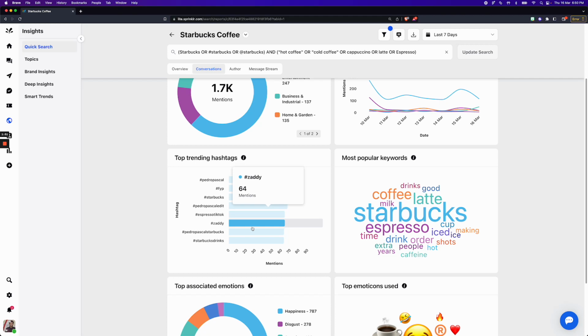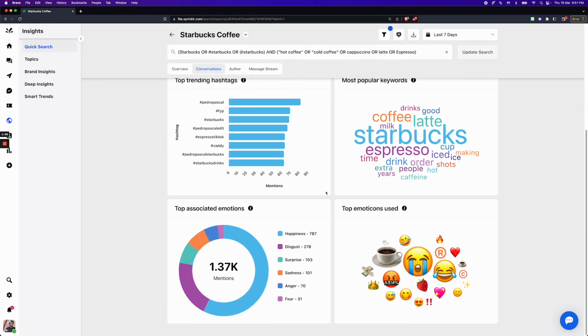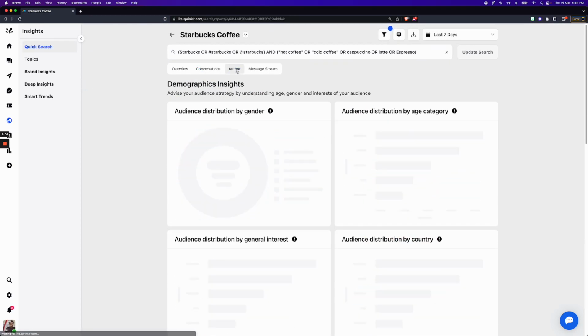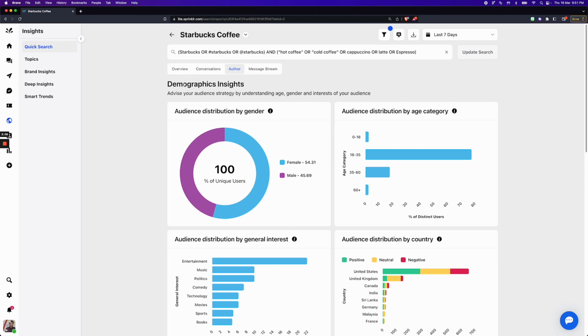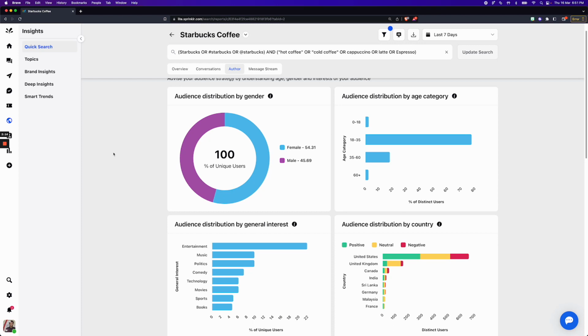These are the top hashtags that are being used along with the keywords that we have put in. These are top keywords. These are the top emotions. So people are generally happy when they're talking about Starbucks and coffee. These are the top emoticons that are being used. Furthermore, if we click on author, we'd be able to see the demographic insight breakdown of the people who are talking about this topic, which is Starbucks and coffee.